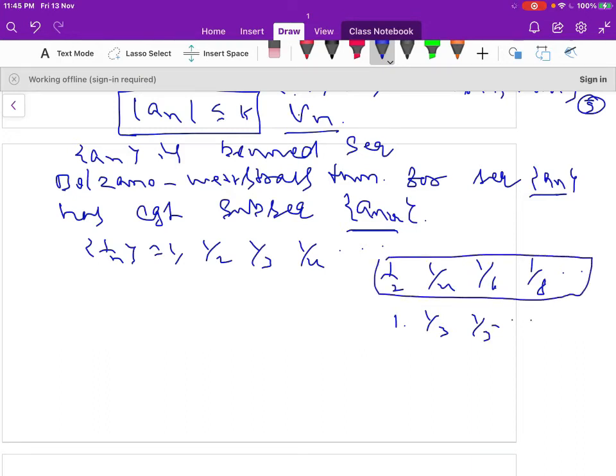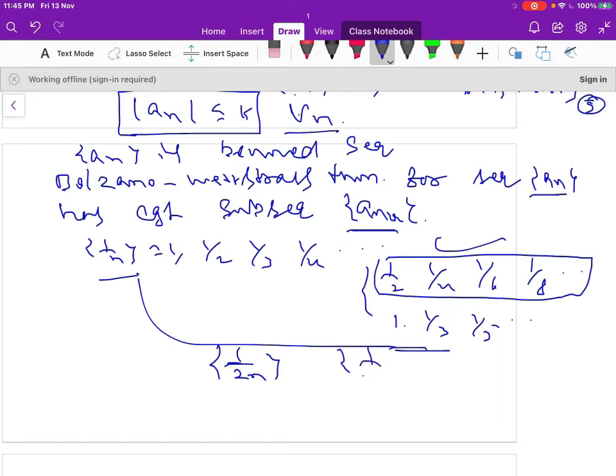You can observe that each is a subsequence of the sequence 1 by n. So these two subsequences, 1 by 2n and 1 by 2n minus 1, are also convergent sequences and converge to 0 as n tends to infinity.